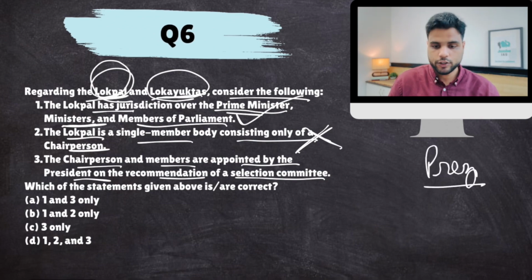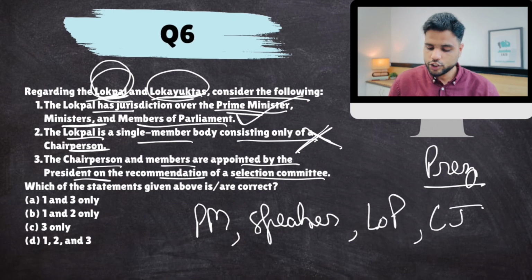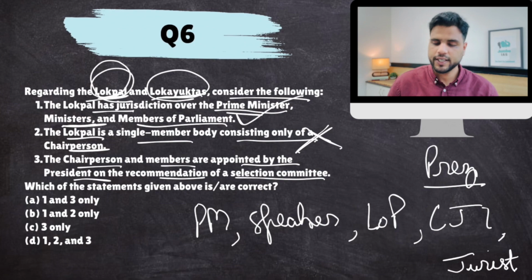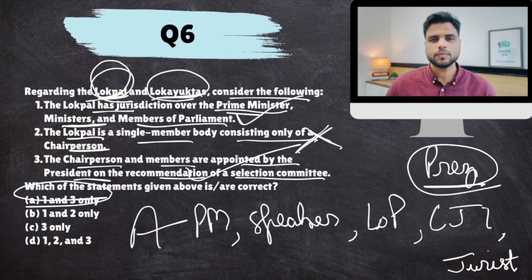Who are the members of this selection committee? Prime Minister is there, Speaker is there, Leader of Opposition is there, CJI, Chief Justice of India, is there, and an eminent jurist is there. These are the people who would select a joint candidate or a list of candidates as for chairperson and members, and then president has to abide by it. So this part is correct. The answer would come out to be 1 and 3.